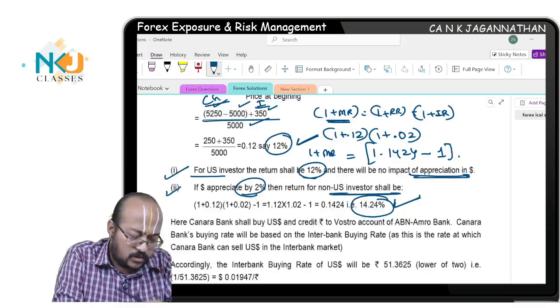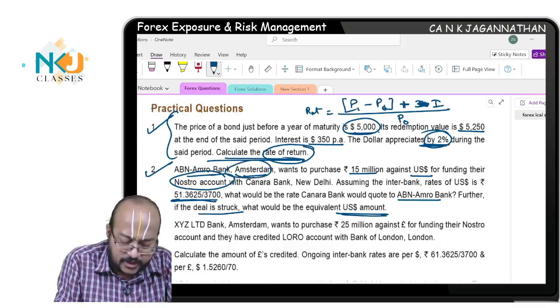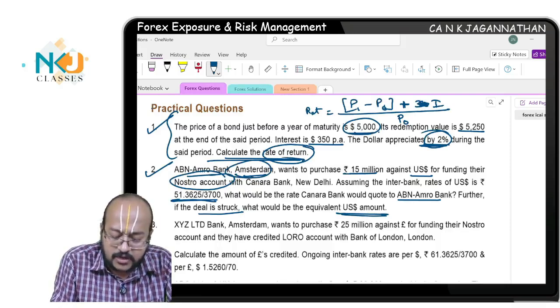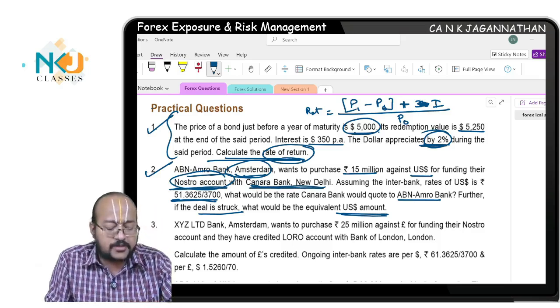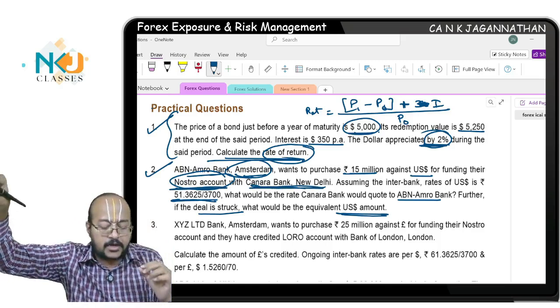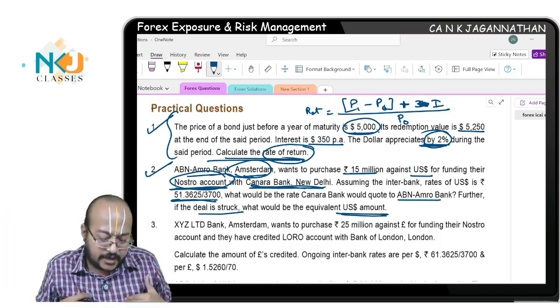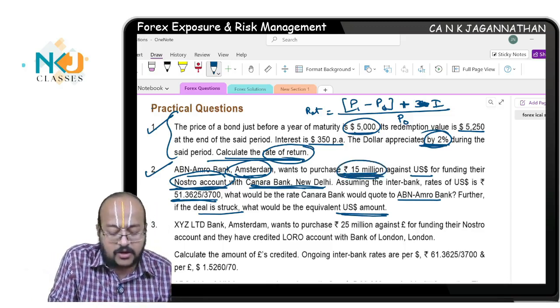Now we will understand the question. See what happens. ABN AMRO Bank, Amsterdam, wants to purchase 15 million rupees against US dollar, funding their Nostro account with Canara Bank, New Delhi. Which means the Amsterdam bank, present in Europe, wants to purchase 15 million rupees.